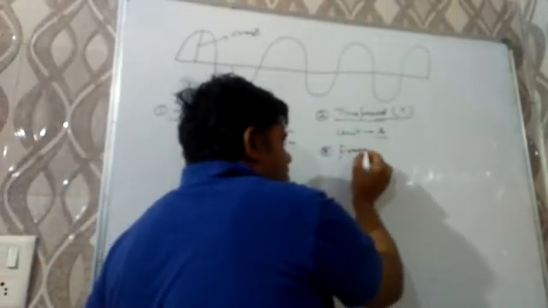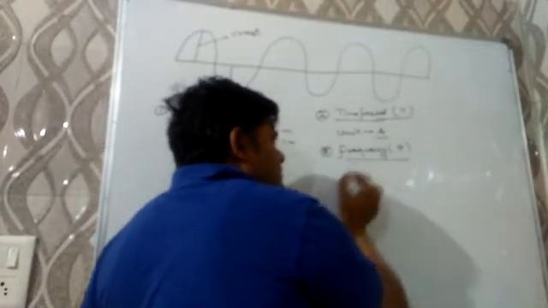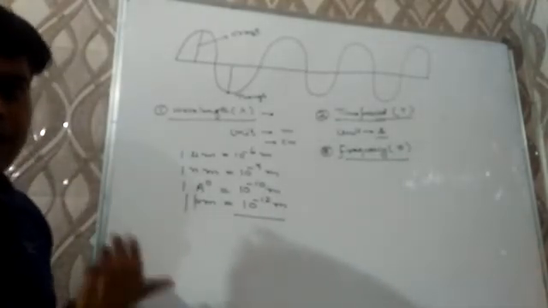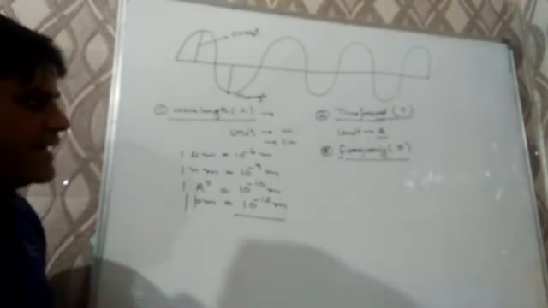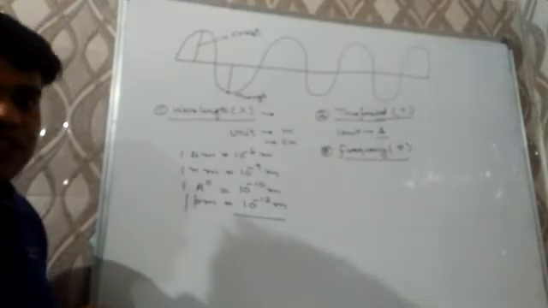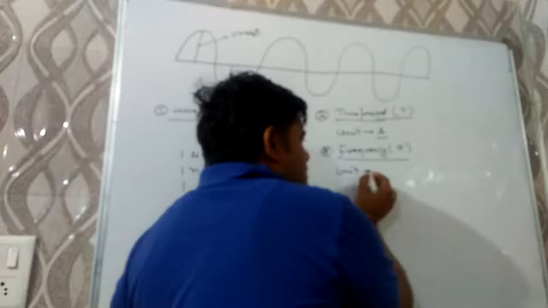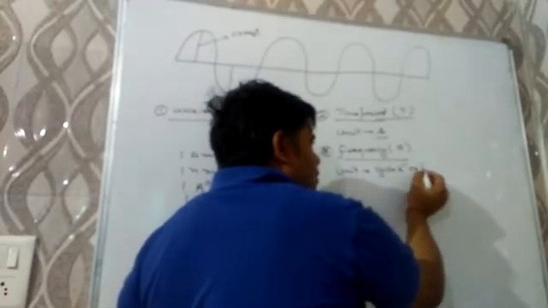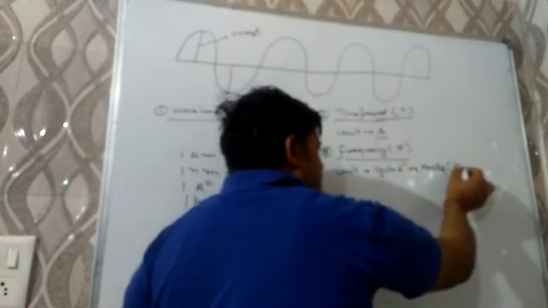Frequency, denoted by nu, may be defined as the number of cycles completed by a wave in 1 second. That is known as frequency, and its unit will be cycle per second, or hertz.